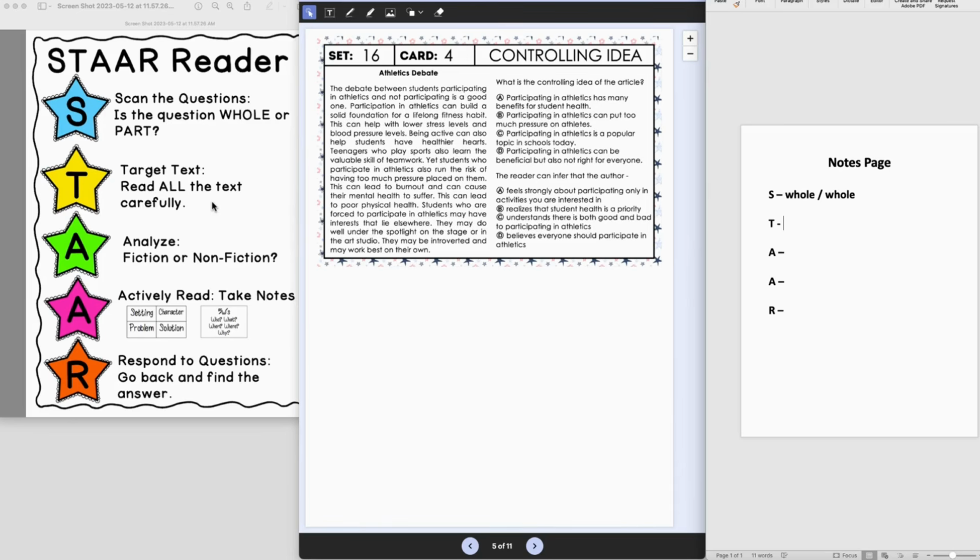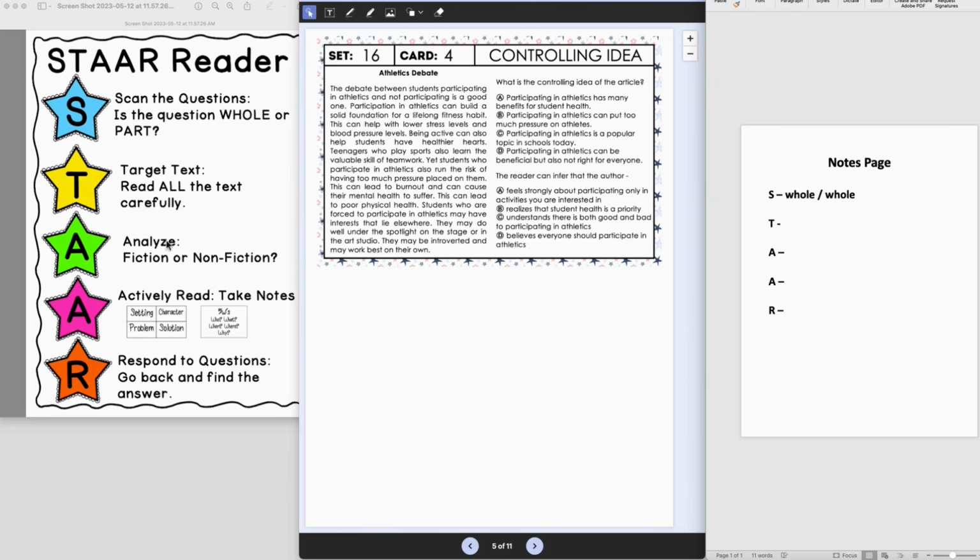Yet students who participate in athletics also run the risk of having too much pressure placed on them. This can lead to burnout and can cause their mental health to suffer. This can lead to poor physical health. Students who are forced to participate in athletics may have interests that lie elsewhere. They may do well under the spotlight on the stage or the art studio. They may be introverted and work best on their own.